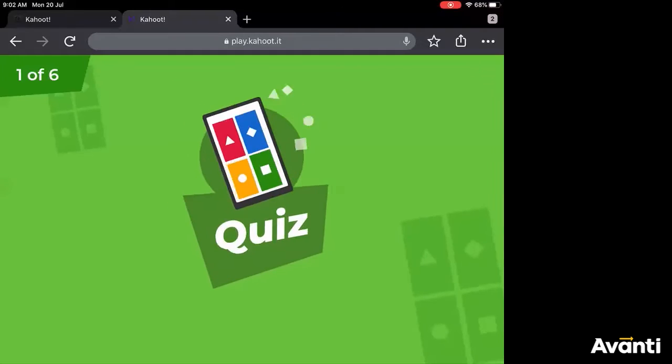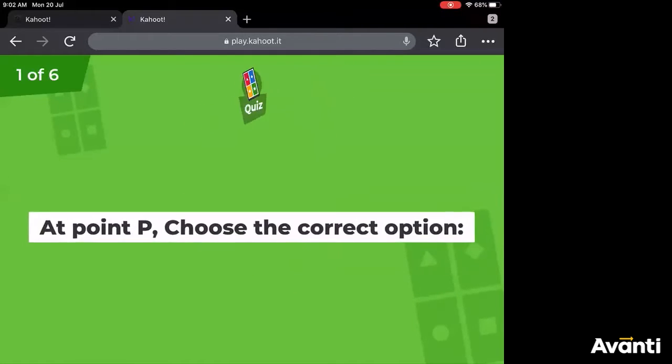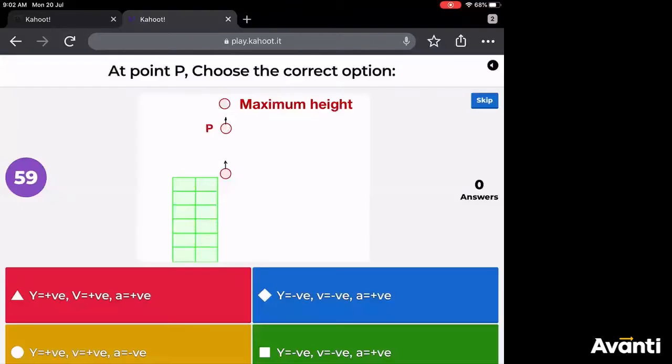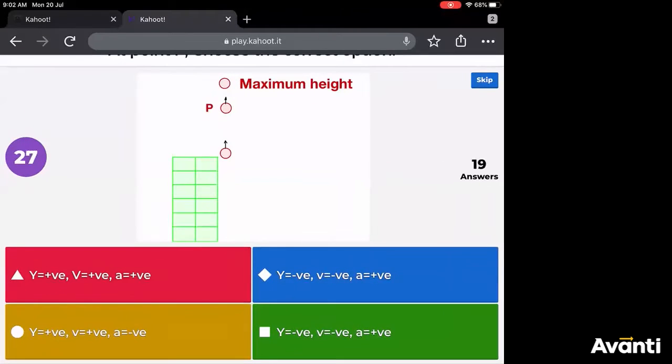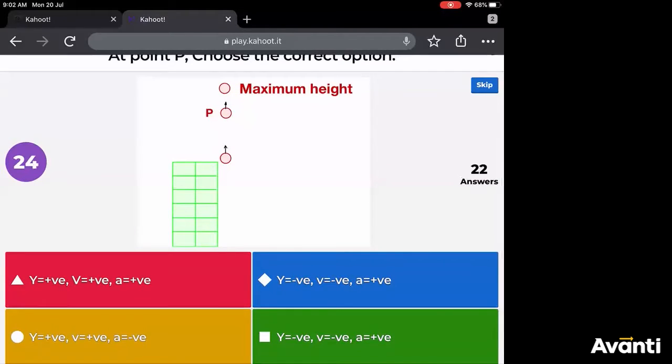So this is the first question. It's a multi-select. Okay, it's multiple correct answers. So a ball has been projected from a tower in upward direction. In between, between its point of projection and maximum height at a point P, it's going up. Tell me what about y, what about the velocity, what about the acceleration? Y is the position, position from its initial point. So at point P, choose the correct option.